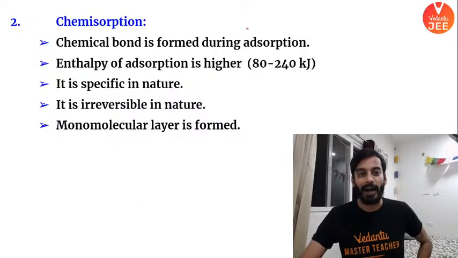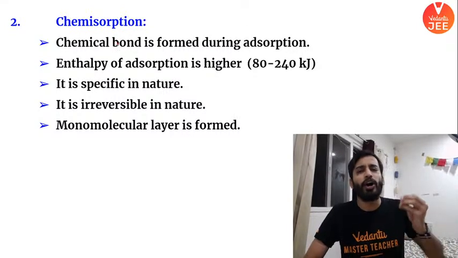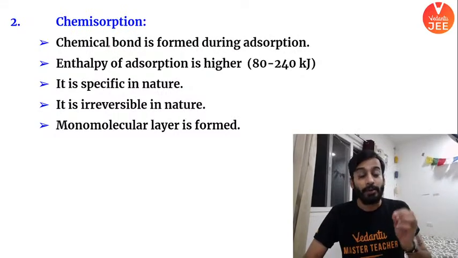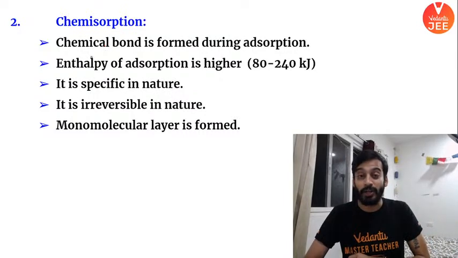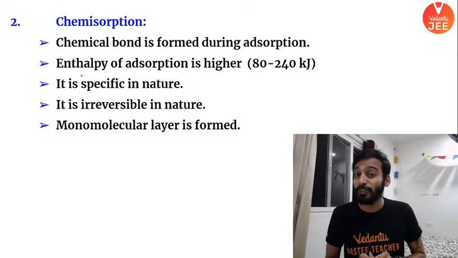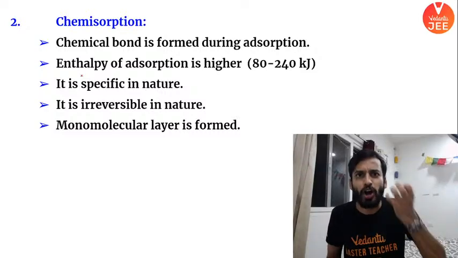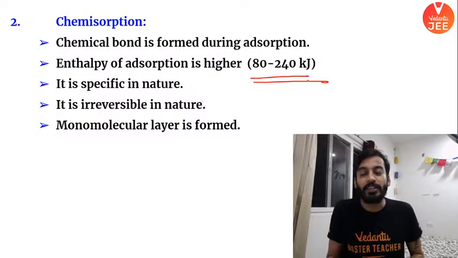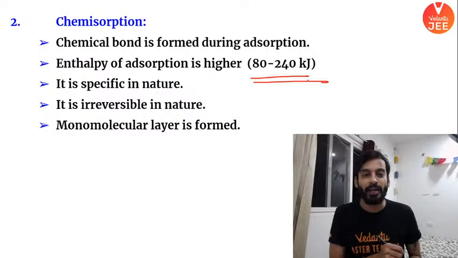Very good. Now we have come to chemical adsorption. Beta, chemical adsorption and chemisorption are the same thing. Okay, they both are the same. Chemical adsorption, from the name itself it is clear, there is a formation of a chemical bond, and whenever there is a formation of chemical bond, the amount of energy released would be massive, because it's a strong bond. Chemical bonds are strong bonds, so the energy released when the bond is formed is around 80 to 240 kilojoule. You will remember this, right?